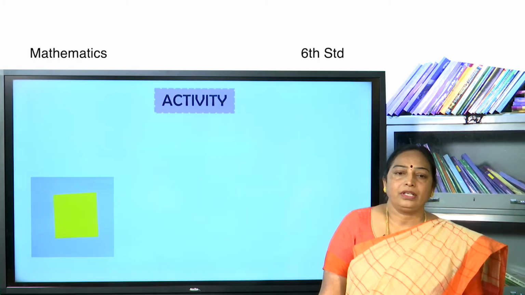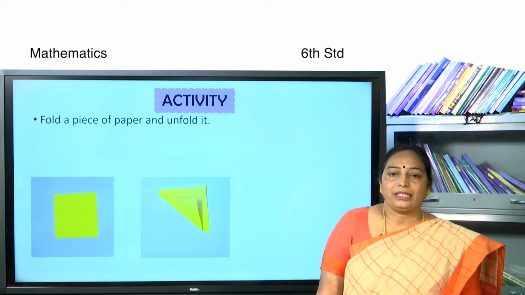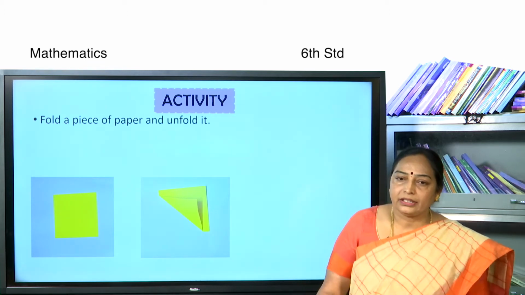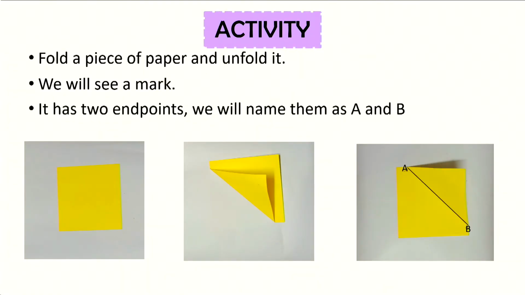Children, we will take a piece of paper, fold the piece of paper and unfold it. We will see one mark. It has two end points. We will name them as A and B, and look at that mark. This mark gives us the idea of a line segment.